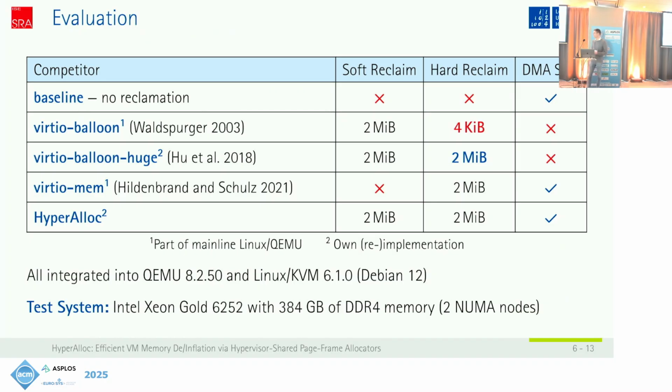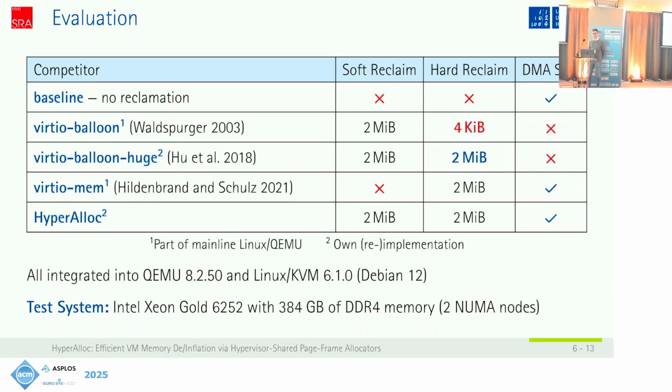Let's continue with the evaluation. We compare our mechanism against baseline Linux with no reclamation, but also against VirtIO Balloon, which supports soft reclamation and uses 2 MB granularity for this. But the hard reclamation, so manually resizing a virtual machine, is based on 4 KB granularities. And in this case, the mechanism needs a lot of hypercalls and has a very high communication overhead.